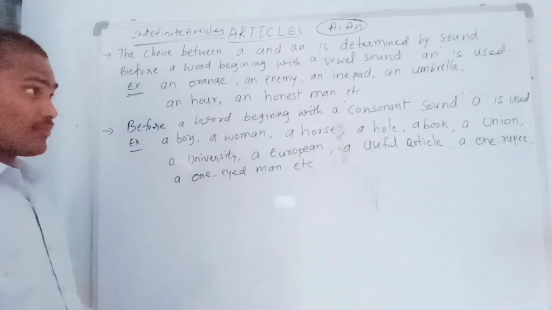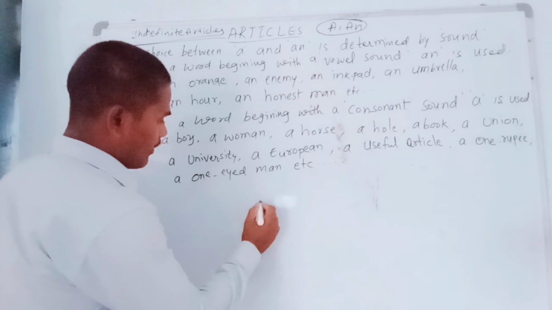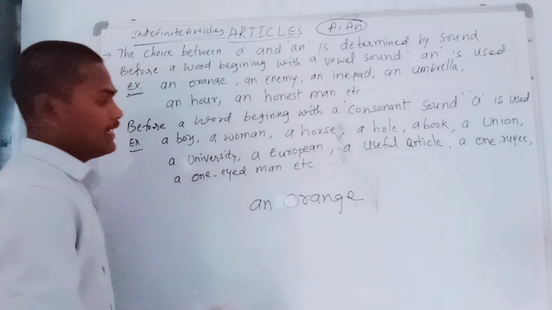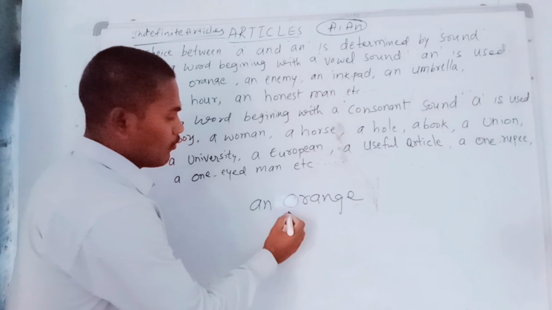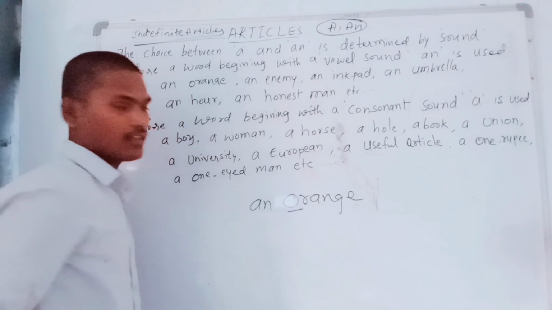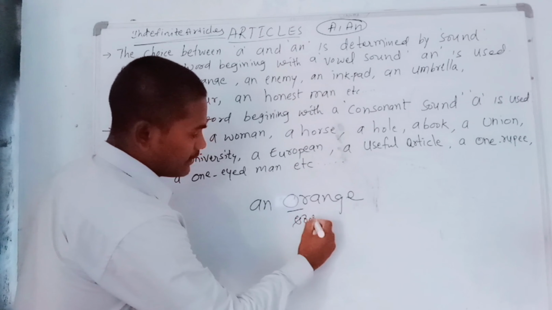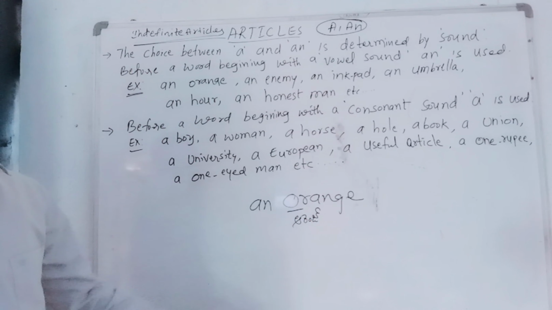Next, here if you see, an orange. Let me write it here. Orange is a word that starts with a vowel sound. How can I write that in Telugu? I can translate that word's sound into Telugu like that.